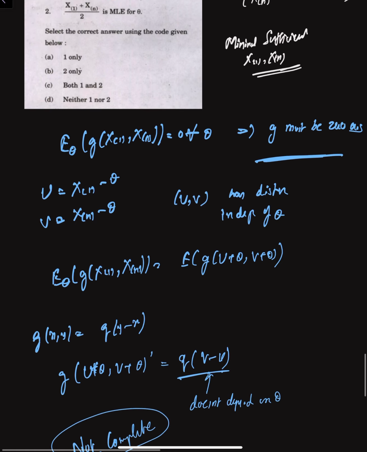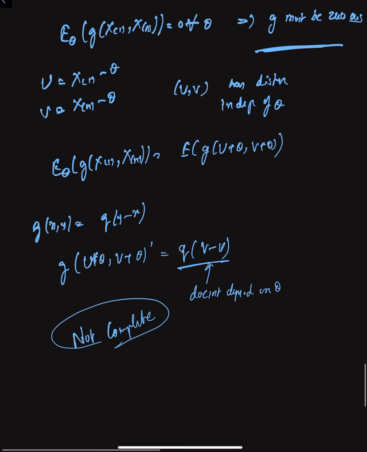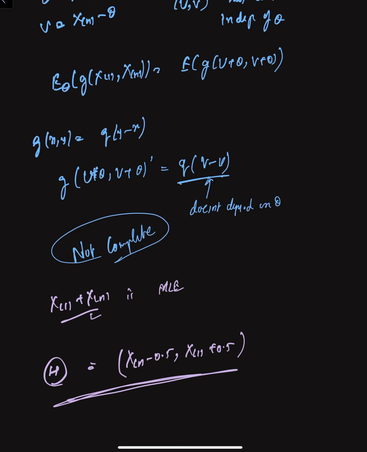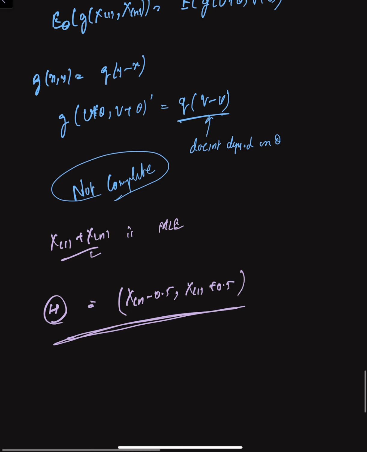Now if we consider the second statement, the second statement says x1 plus xn by 2 is an MLE. So for that, we can check the likelihood. The likelihood is constant, in fact, over the interval xn minus 0.5 comma x1 plus 0.5. So the likelihood is constant over this interval. So any theta inside this interval will give us the maximum likelihood.